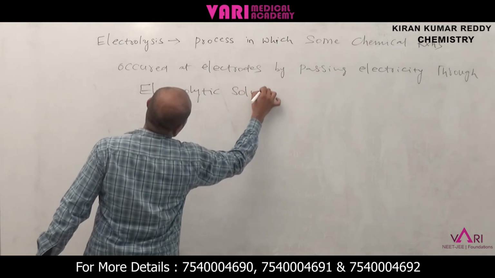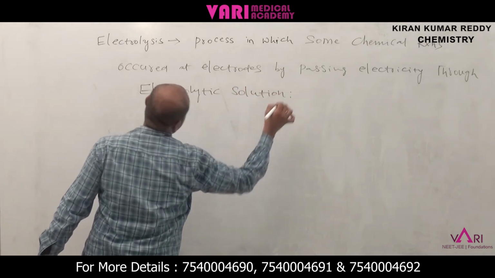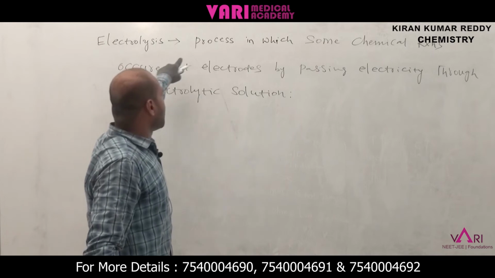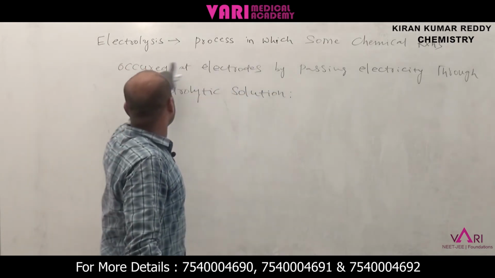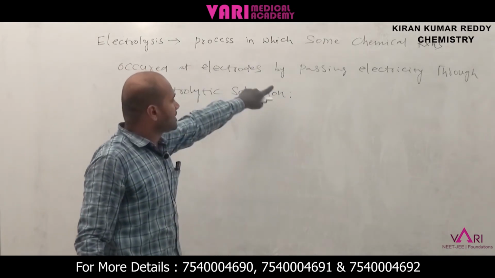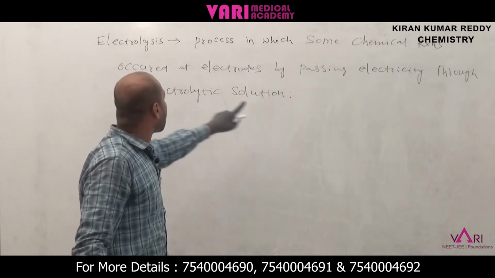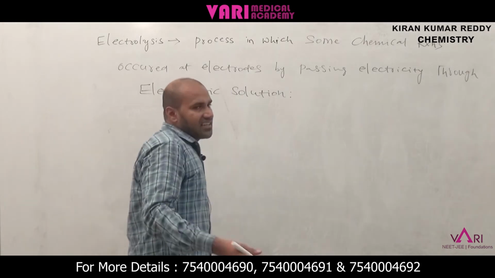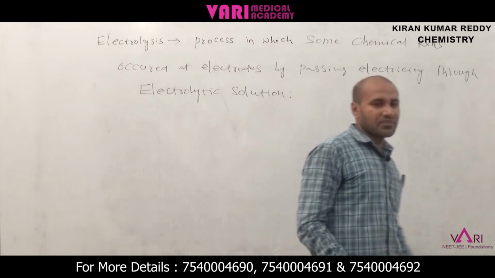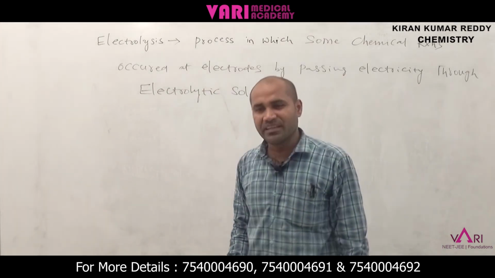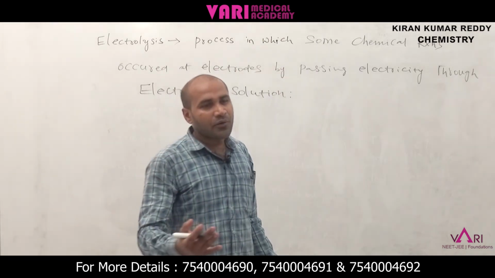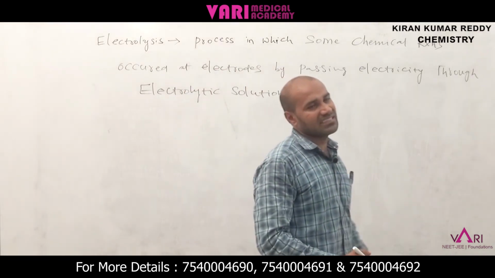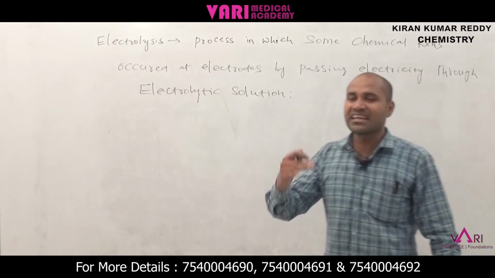That is called electrolysis. The process in which some chemical reactions occur at electrodes by passing electricity through an electrolytic solution. Which type of chemical reactions occur? Which type of chemical reactions is favorable? At the anode, an oxidation reaction takes place. At the cathode, a reduction reaction takes place.